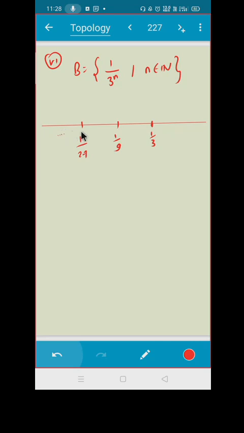Where will it go? Can you tell me where it will go? Can it be less than 0? No, because your n is a natural number. And you already know in the case of sequences, 1 upon 3 raised to n goes to 0. B raised to n goes to 0 if your b is less than 1. What is your answer? What do you think? Whether 1 upon 3 is a limit point?